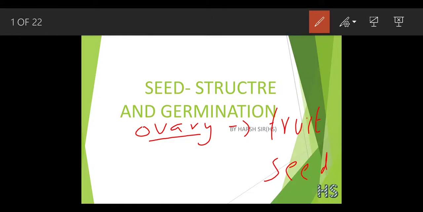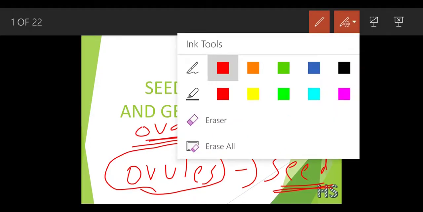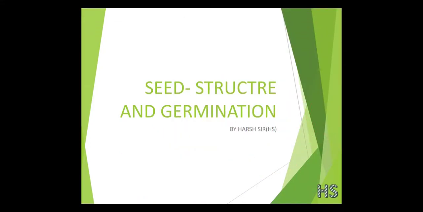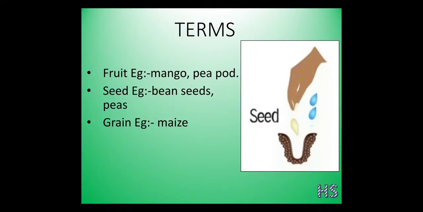What are seeds, and how are seeds formed? Due to the presence of the ovules. This was the basic understanding we should have: when ovules mature, they get converted into the seed, and when the ovary matures, it gets converted into a fruit. Now let's move to some terminology. We have written here fruit, seed, grain.